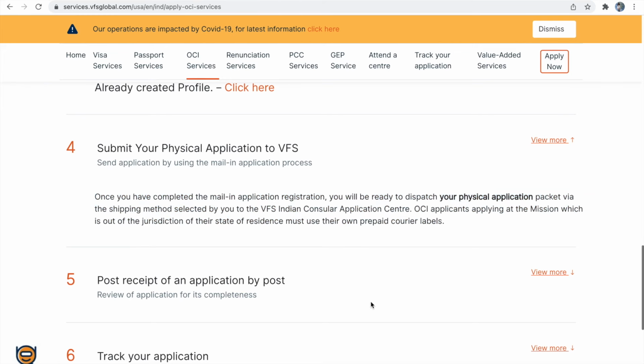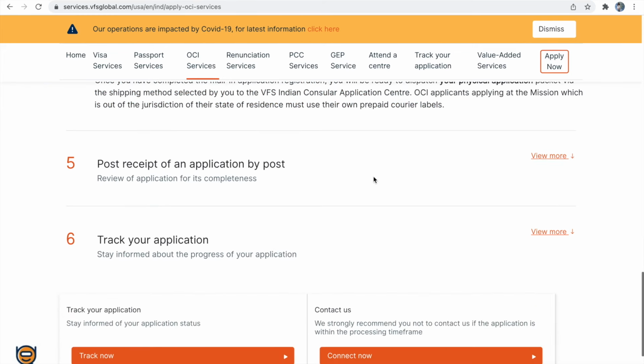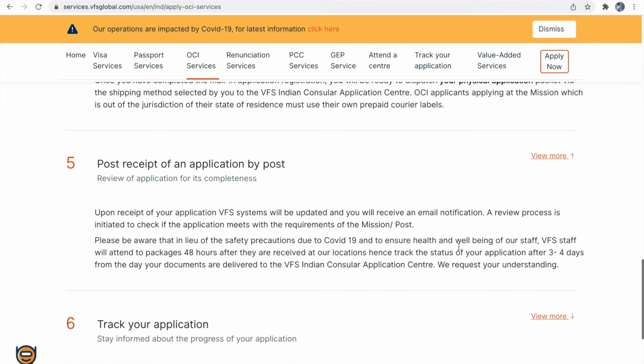Next is step 5, which is post receipt of your application. Once VFS has received your application, they will take at least 48 hours to open your application package due to COVID-19 restrictions. Your application package will be isolated for 48 hours and then your application will be opened. Once they open your application, you will receive an email notification, or if you opted for SMS notification, you will receive an SMS notification. This might take 3 to 4 days.